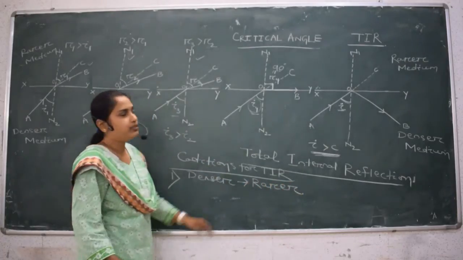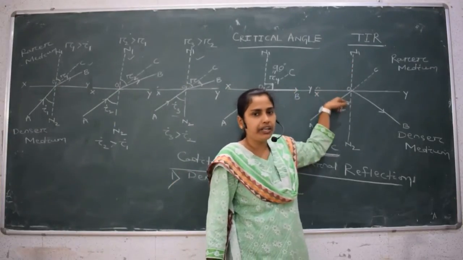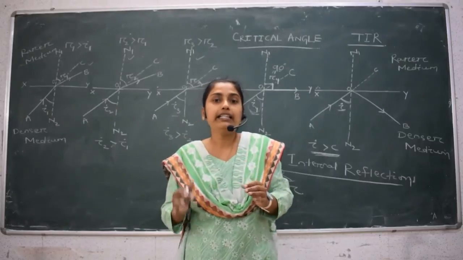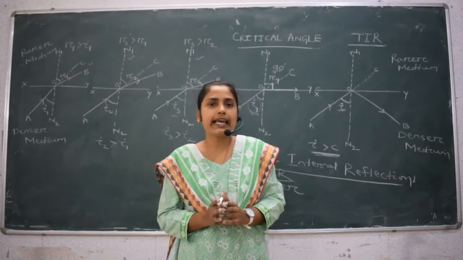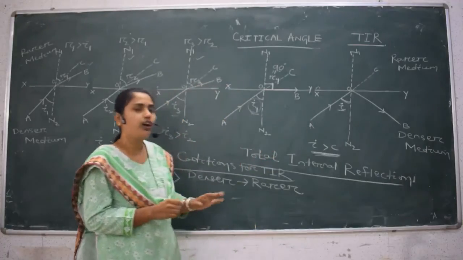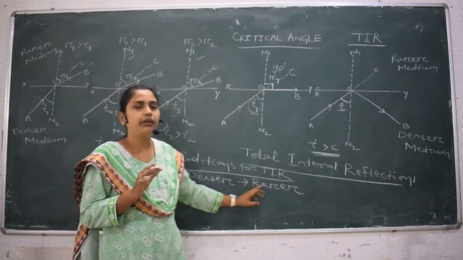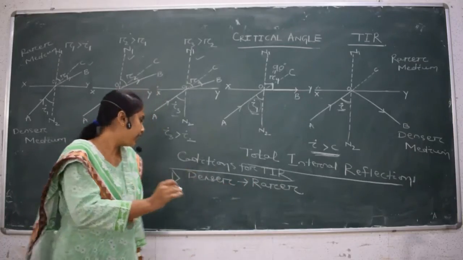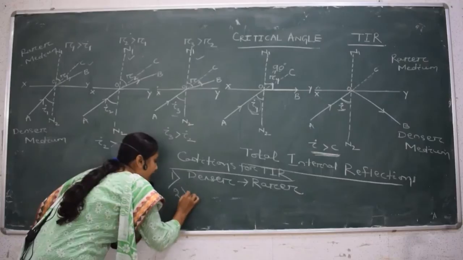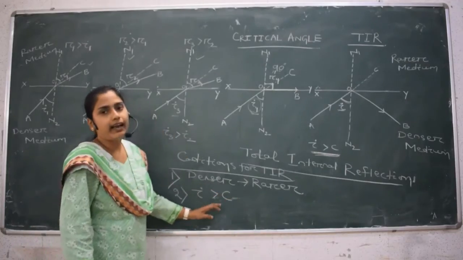As we know, when a ray of light is traveling from a rarer medium to a denser medium, then light bends towards the normal, and in this case there is no reflection. So this is the first condition of TIR, that a ray of light should travel from a denser medium to a rarer medium, and the second condition is that the angle of incidence must be greater than the critical angle.